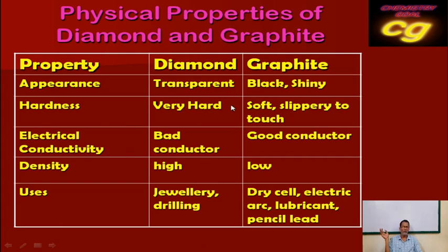So these are some important properties of diamond and graphite, which are the allotropes of carbon, the important properties of carbon, and how it differs from other elements in the group.